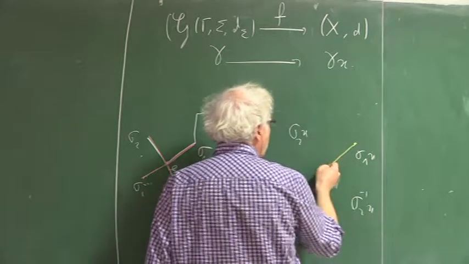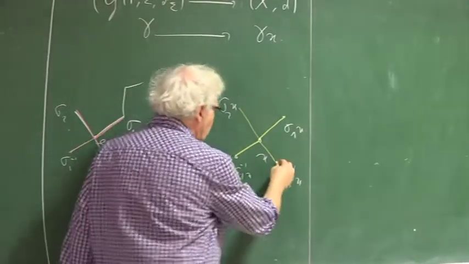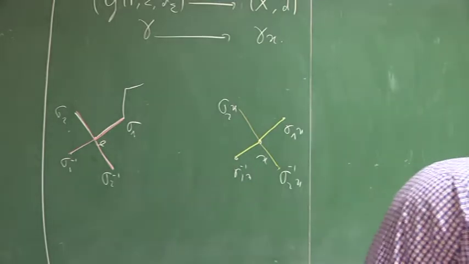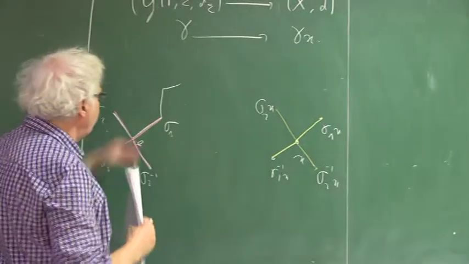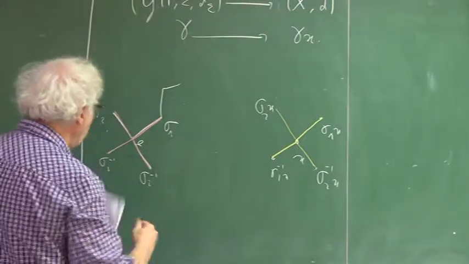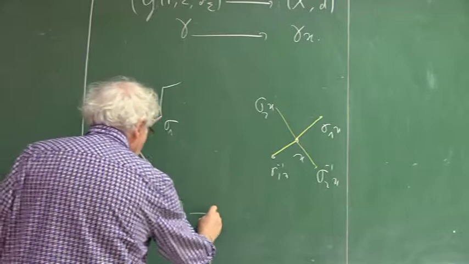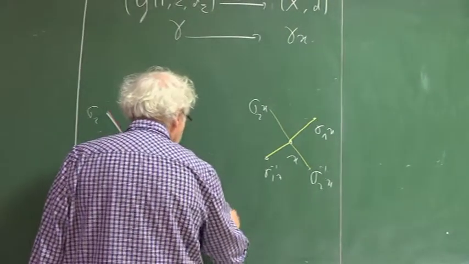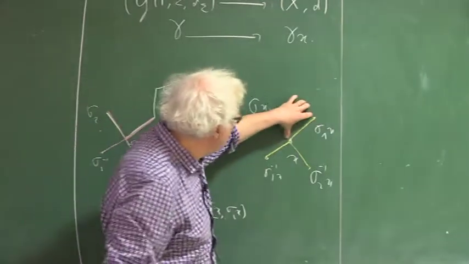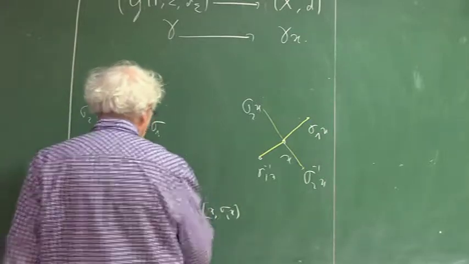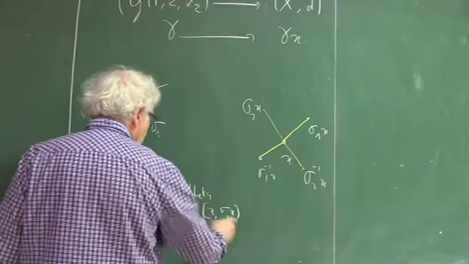Maybe there are several ones, but I don't care. I make a choice here. And then I send this segment, which has length 1 by definition of the Cayley graph of a group, to the geodesic segment from x to sigma i of x. Of course, this distance is not 1, but I define this map to be a homothety between those two segments, okay?